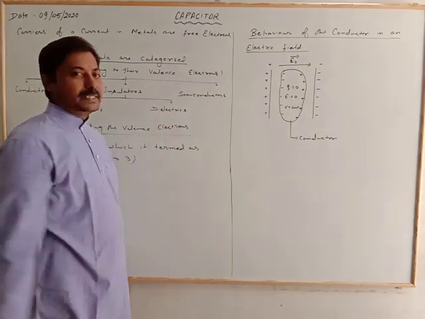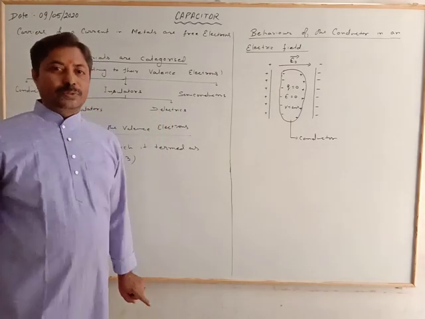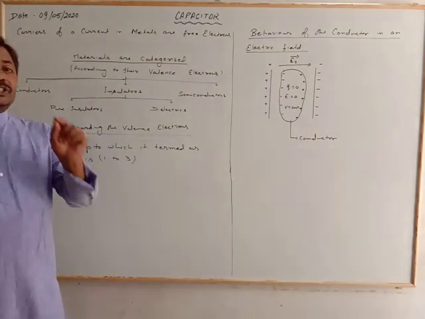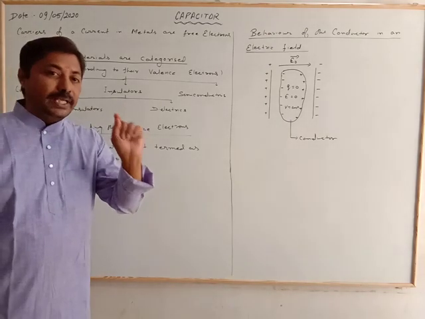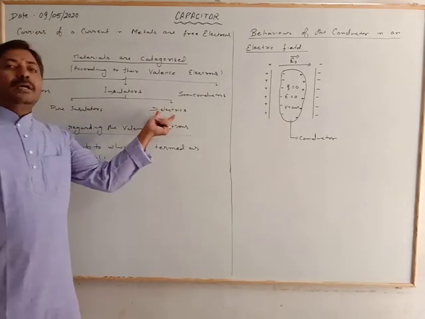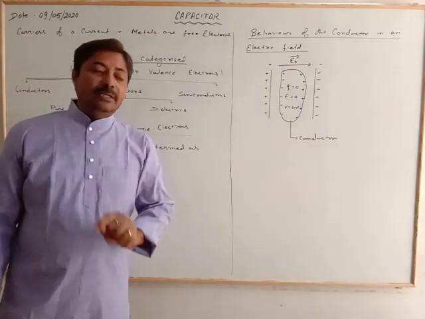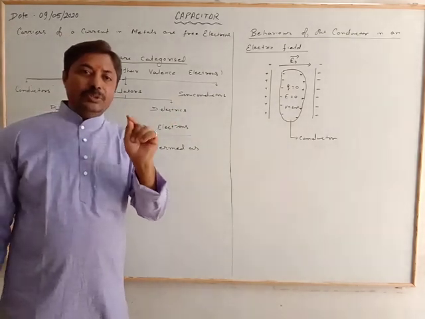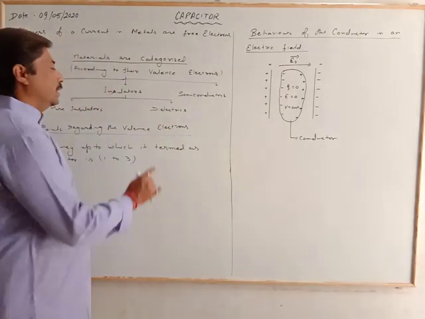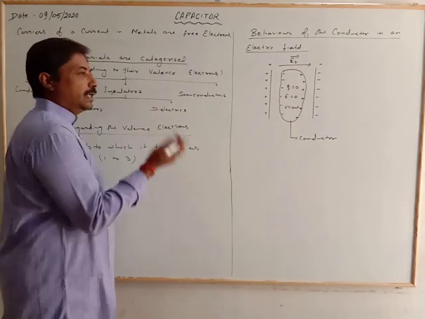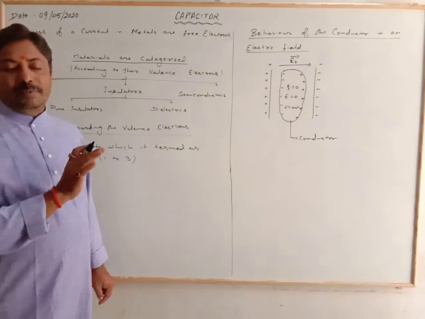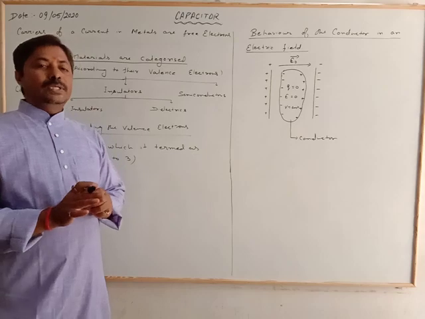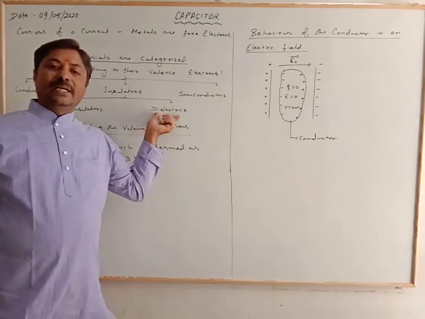In the case of a dielectric, there are also no free electrons, but whenever the material is placed in a field, charges are induced in the material, and such a material is called a dielectric. That means the insulator which earlier did not have free electrons, now has charge induced.